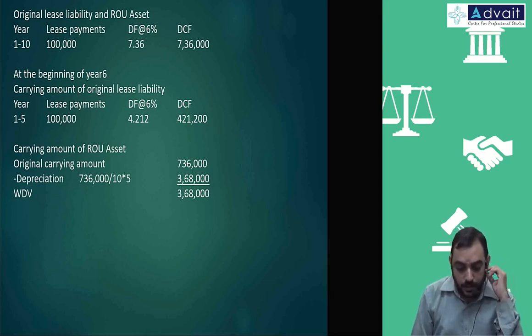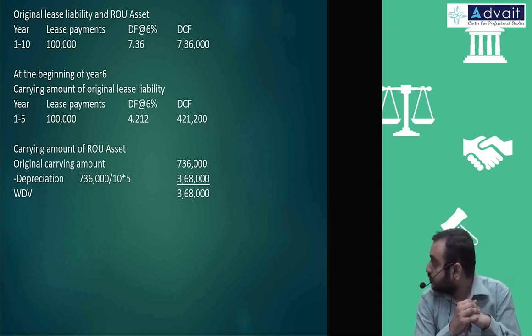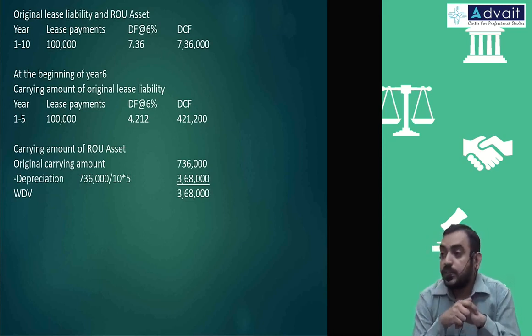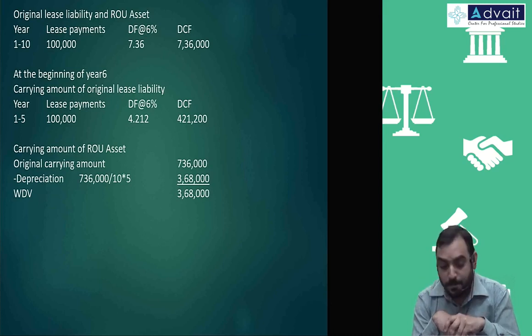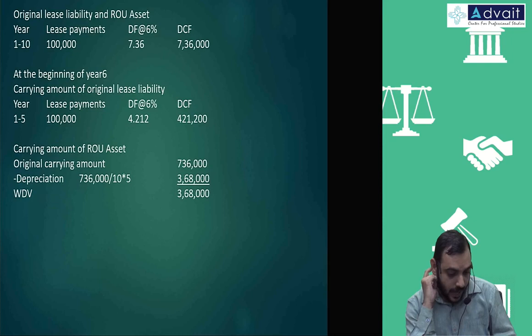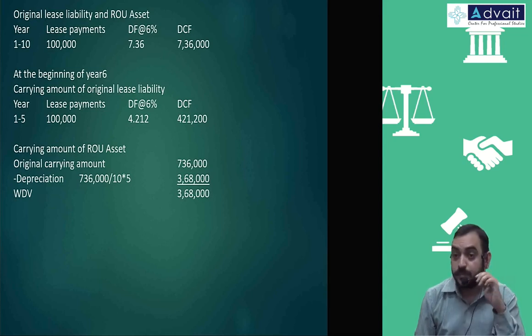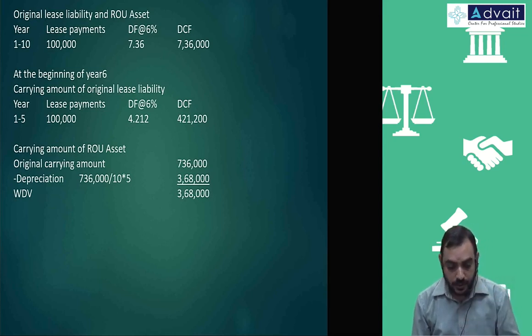Okay. So what we need to do first now is to account for the reduction which is happening with respect to lease term. If you understand. Okay, let us do the easier one first.